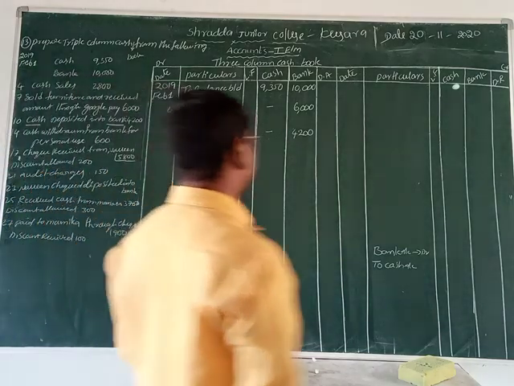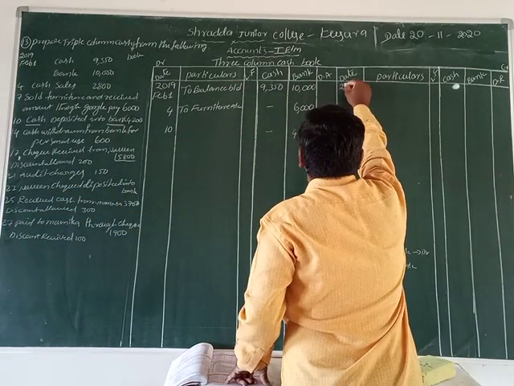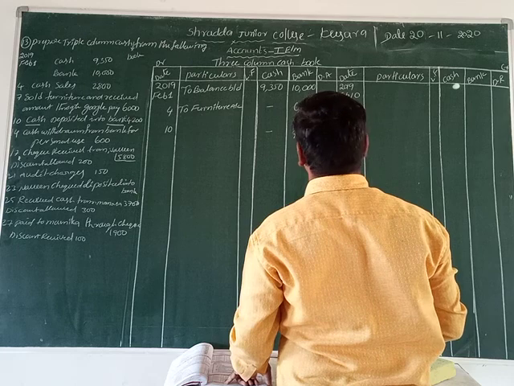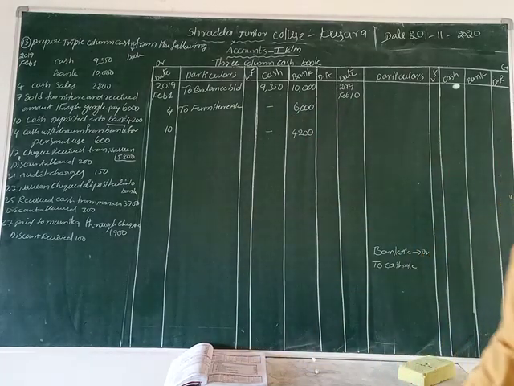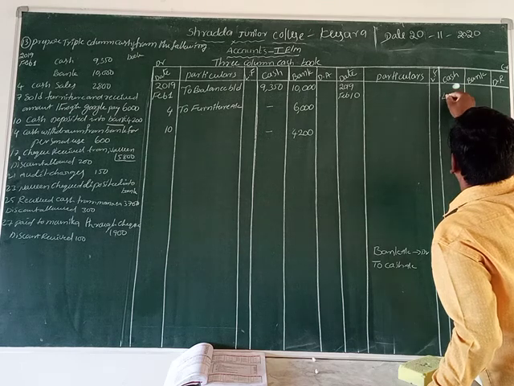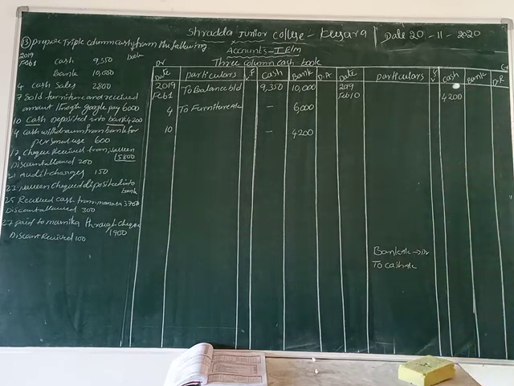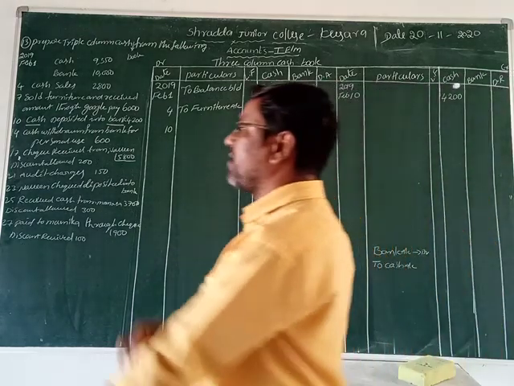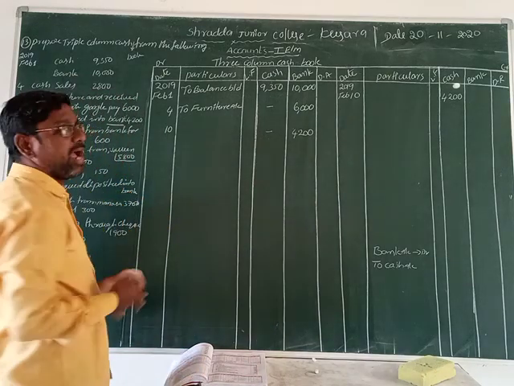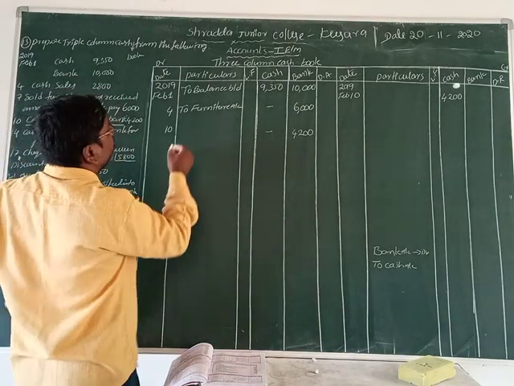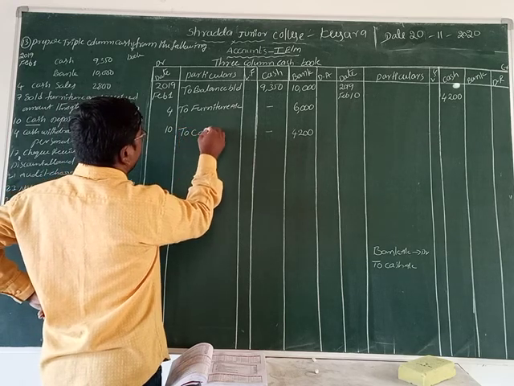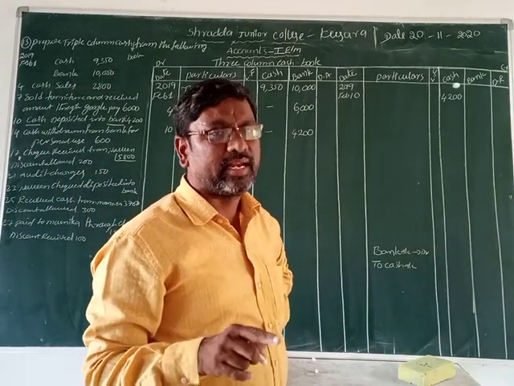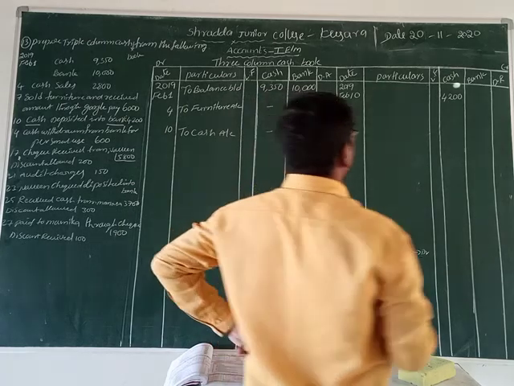Okay now. At the same date, February 10th, 2019, cash is credit. What is the cash amount? 4,200 rupees. We record it on the credit side. Okay now, what do we write in particulars? For the bank account we don't write bank. Now what do we write here? To cash account. At the same time, for the cash account we don't write cash. Now what do we write here? By bank account.